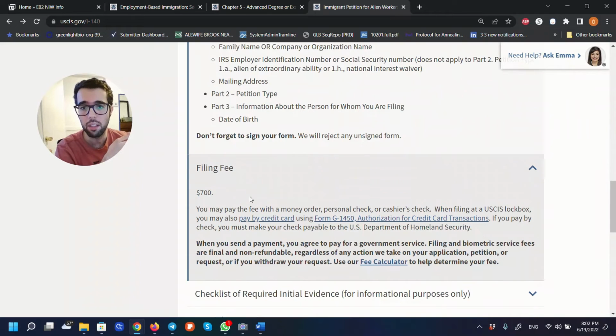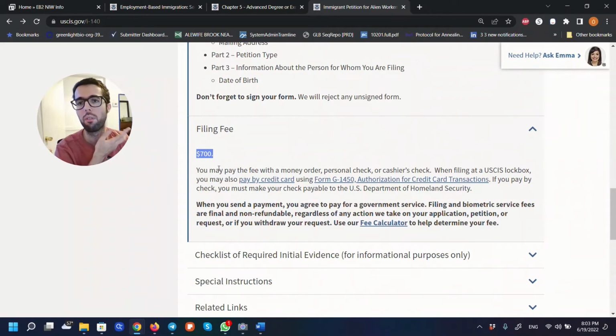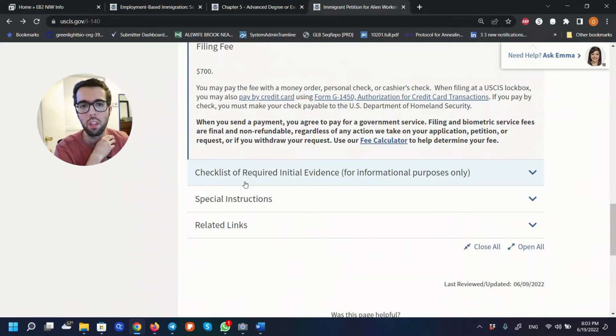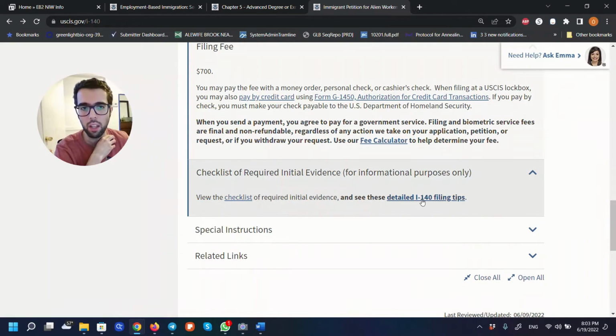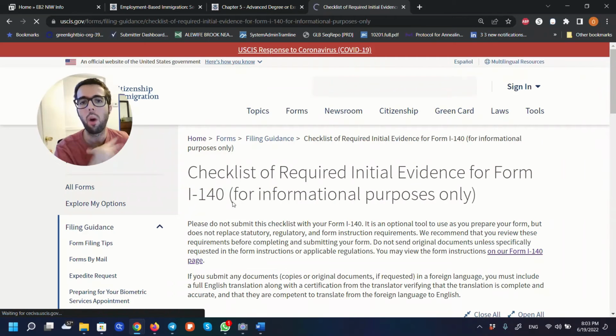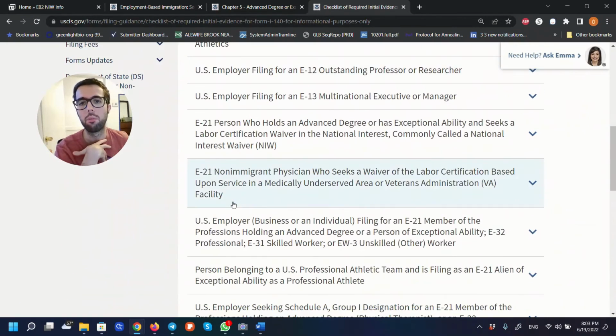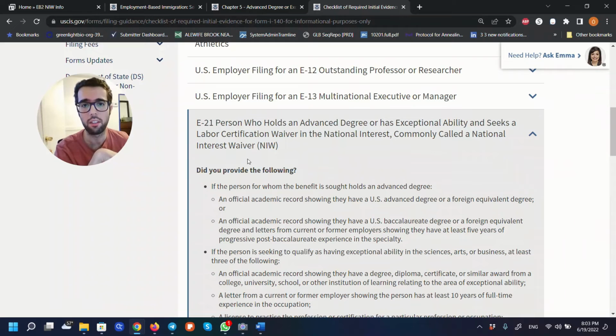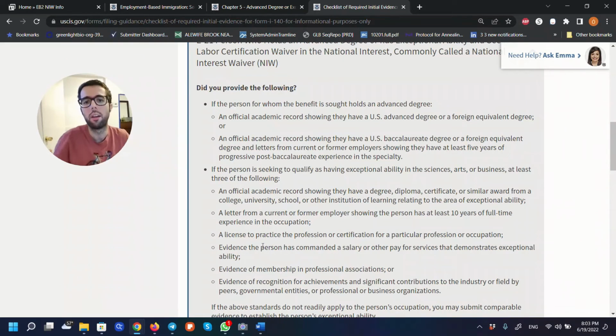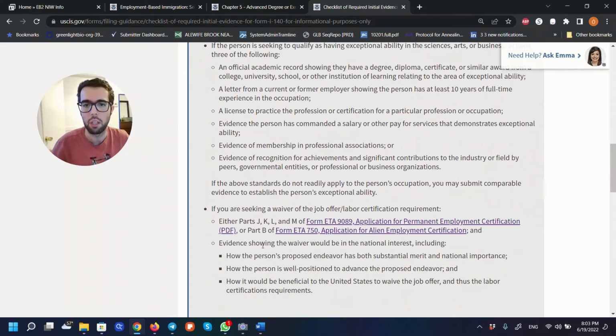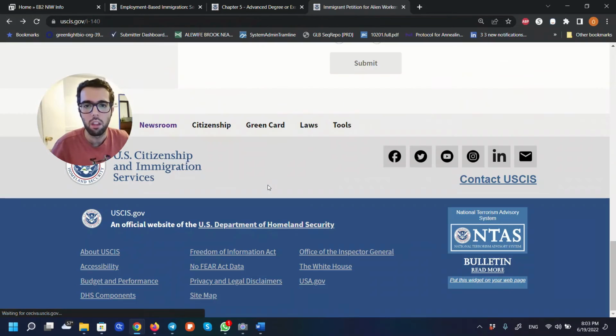Very important, filing fees. It will tell you how much it is. For example, for the I-140 it is currently $700. If it changes, it will reflect here. And then checklists. This will help you a lot to understand what you need to add to your form. So, for example, if you're sending an EB-2 NIW application, then you need to come here and see, all right, this is all the evidence that you may want to submit with your application.